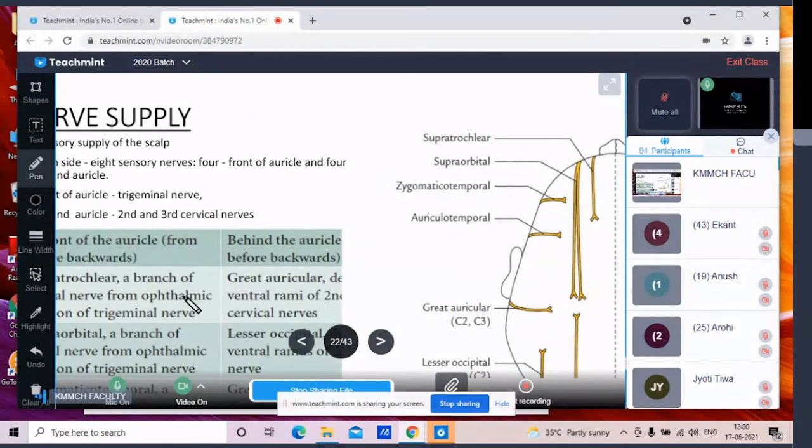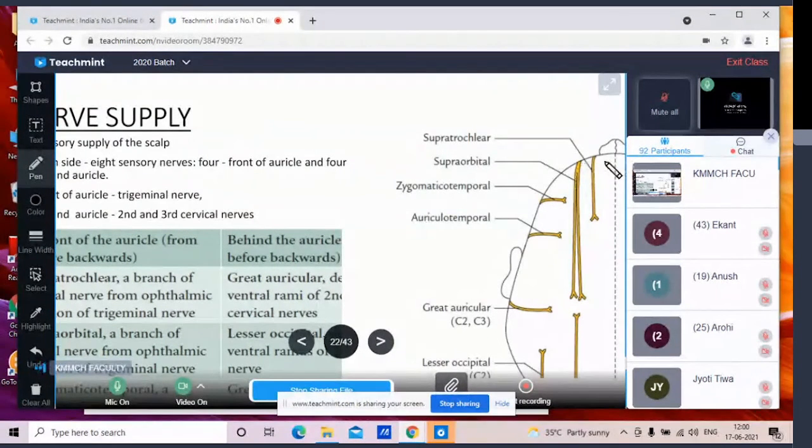In front of the auricle, first you can see the supratrochlear nerve. These two nerves come from the forehead: the supratrochlear and the supraorbital. The supratrochlear is a branch of the ophthalmic division of the trigeminal nerve. The supraorbital is also a branch, from the frontal nerve of the ophthalmic division of the trigeminal nerve. The third nerve is the zygomaticotemporal nerve, a branch from the zygomatic nerve of the maxillary division of the trigeminal nerve.